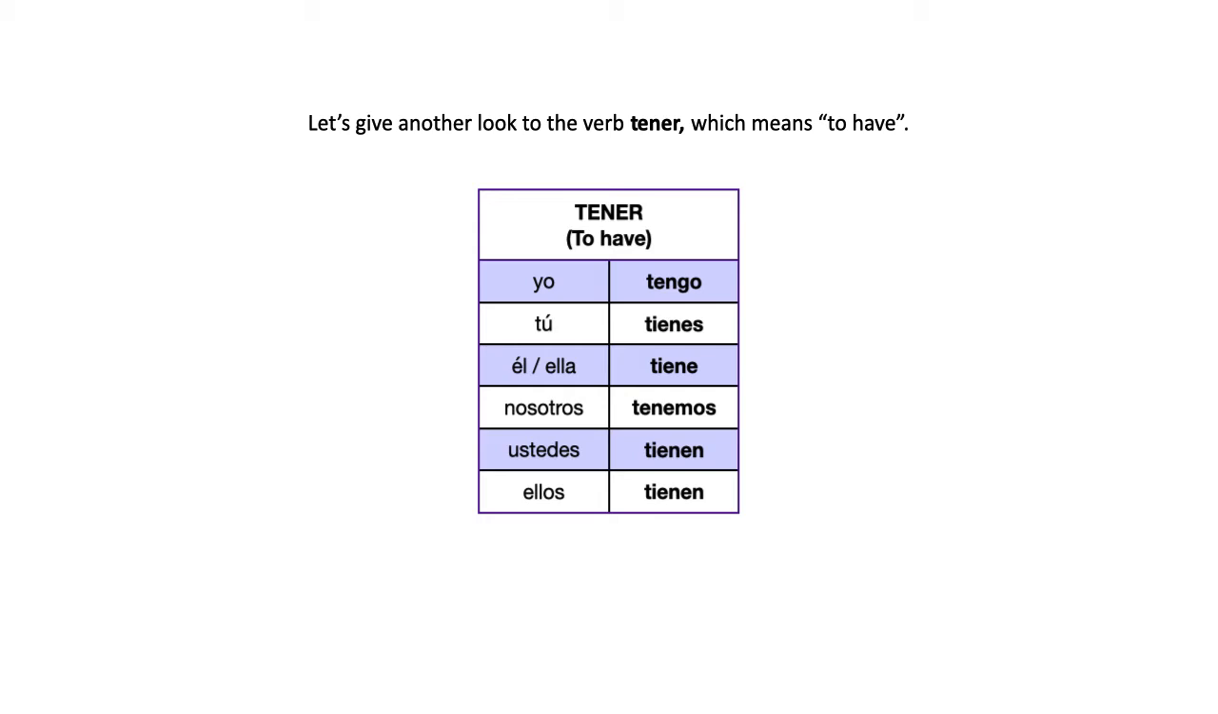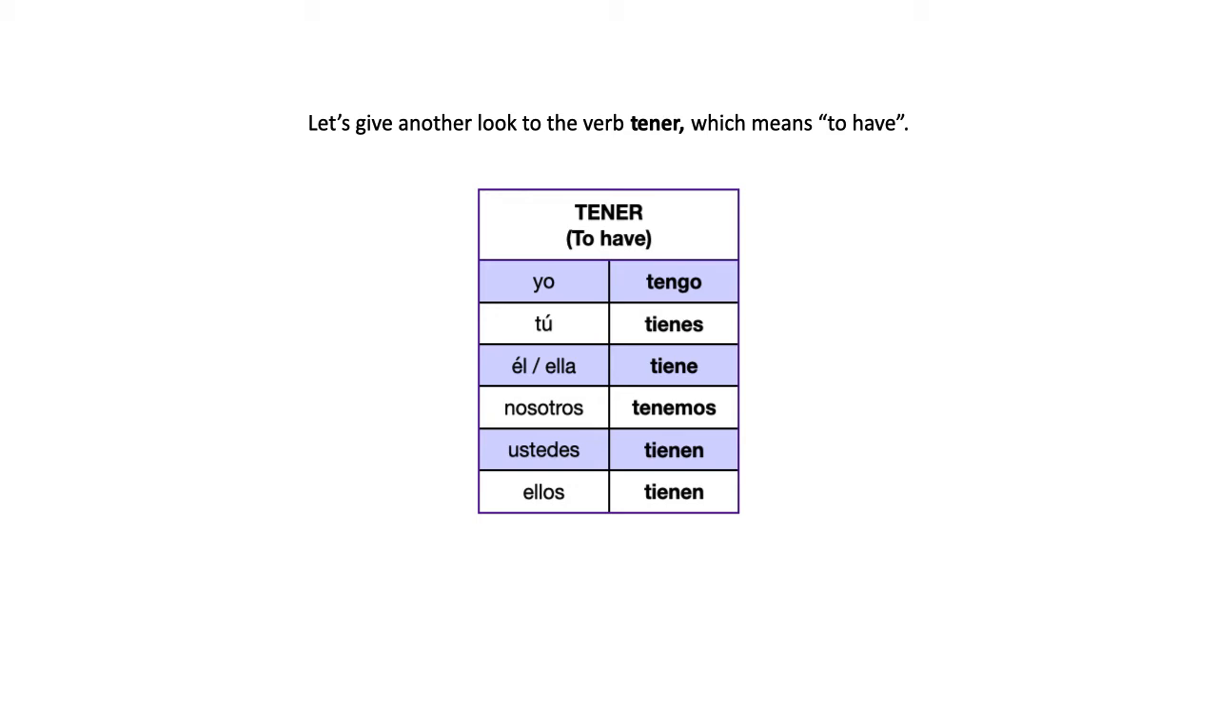Then on the column on the left, we have the personal pronouns. And on the column on the right, we have the form of the verb that corresponds to each of those pronouns, right? So yo tengo means I have. Tú tienes means you have, you as in a single person, right? Él tiene means he has. Ella tiene means she has. Nosotros tenemos is we have. Ustedes tienen is you guys have. Ellos tienen is they have, right?